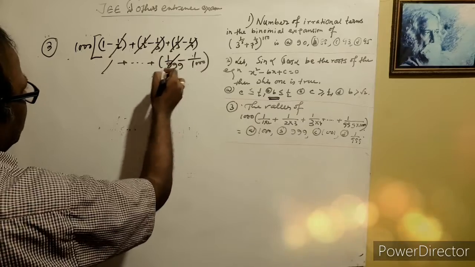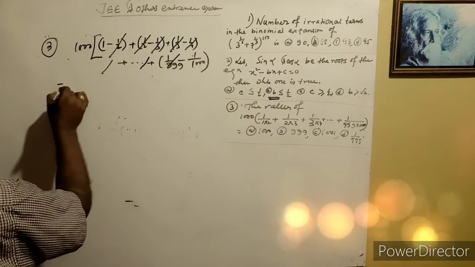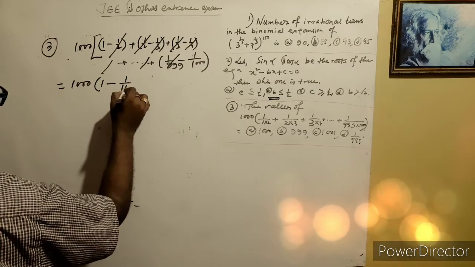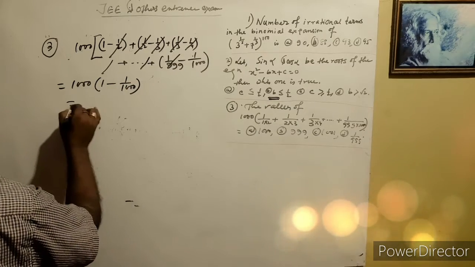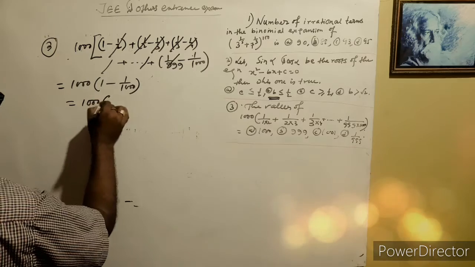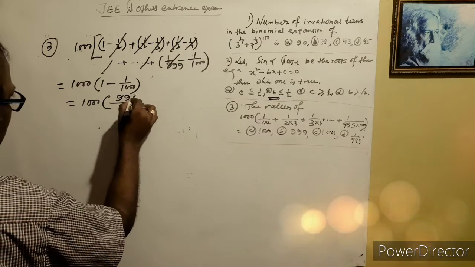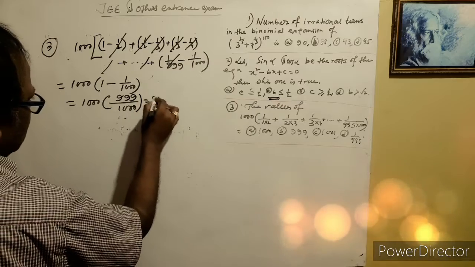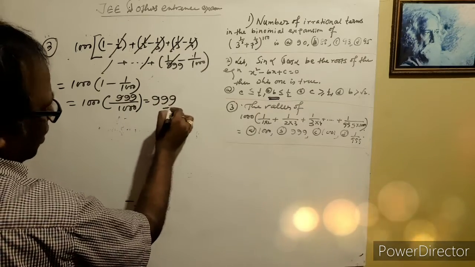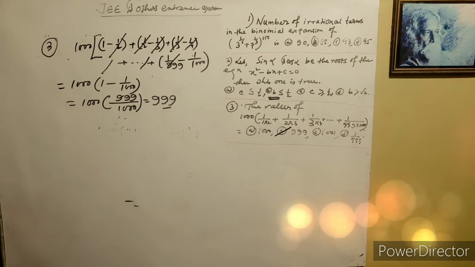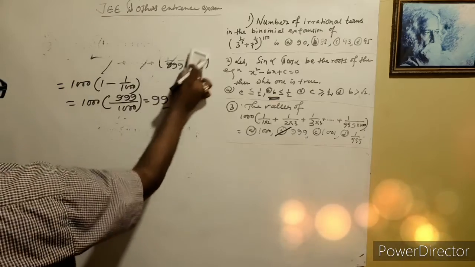So the numbers cancel to the previous number, and that will be 1 minus 1/1000, which is 999/1000. So the answer is 999, option B. Okay, and next problem.